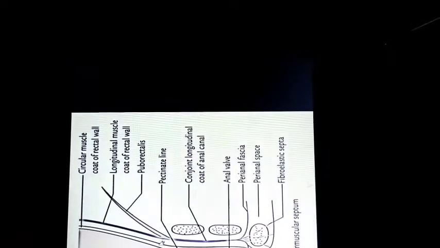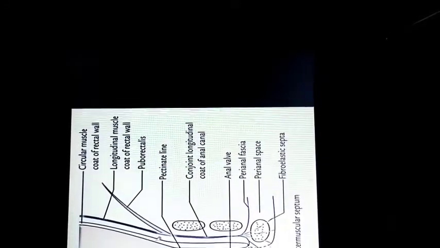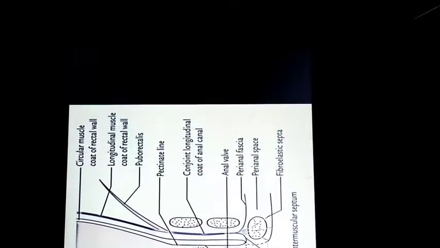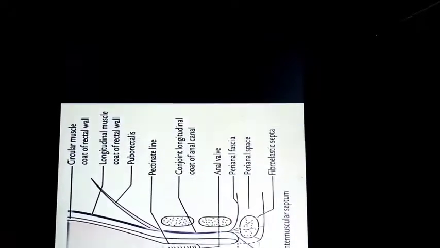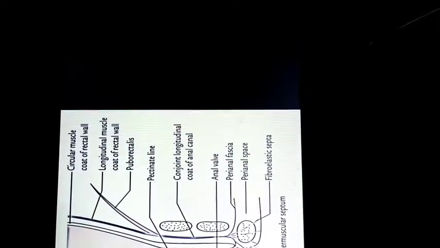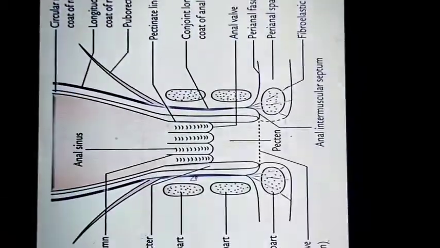Okay, these three muscles, mainly the puborectalis, the longitudinal muscle, and the inner circular muscle or internal sphincter, and the deep external sphincter, they form the anorectal ring. Okay, we can go for the next slide.